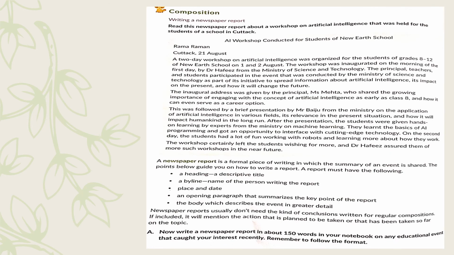Coming to the composition given here, you're going to read this newspaper report. It's on an artificial intelligence event that was held for some students in a school in Qatar. Just go through it, to see how a newspaper report is written. The guidelines are given to you. A heading should be there with a descriptive title. A byline should be there with the name of the person writing the report. The place and date should be mentioned. The opening paragraph should always summarize the key point of the report, and then the body should describe whatever events happen in greater detail.